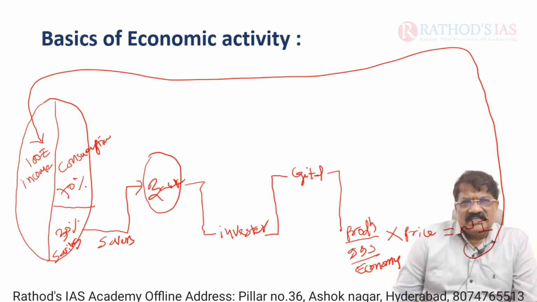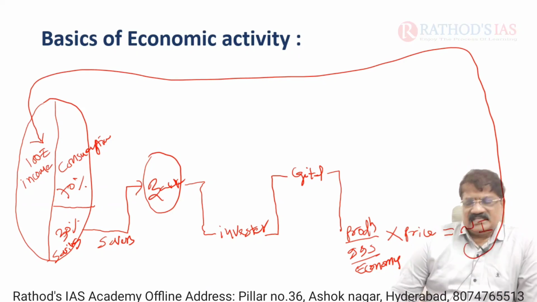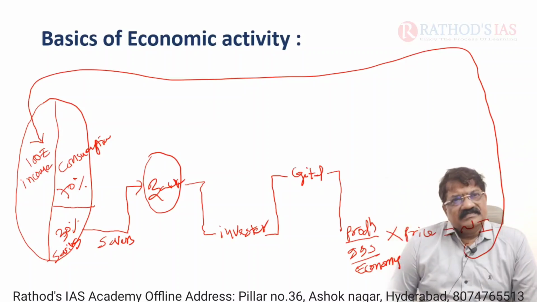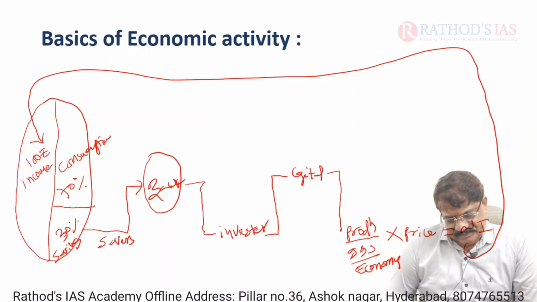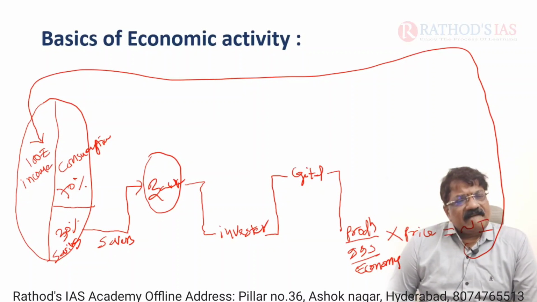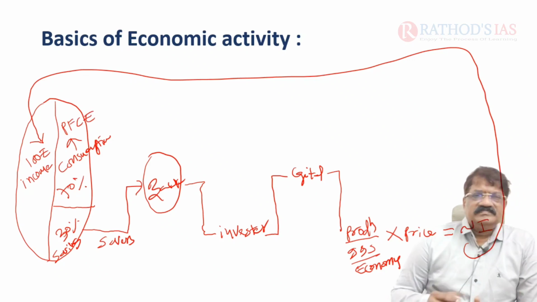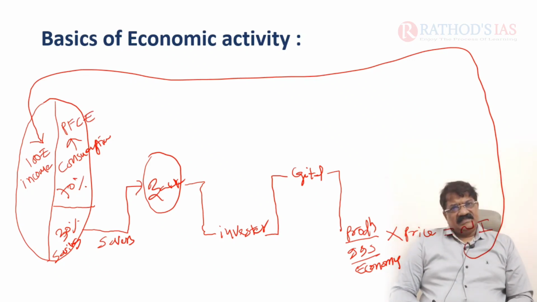Superficial knowledge is not enough. We need to have depth of knowledge, isn't it? Right. So here, out of 100 rupees, 70 rupees go over consumption. As I told you, consumption is technically treated as private final consumption expenditure, right?